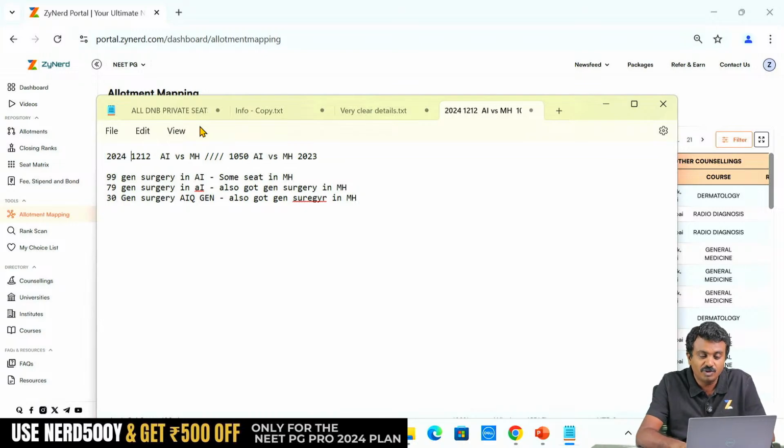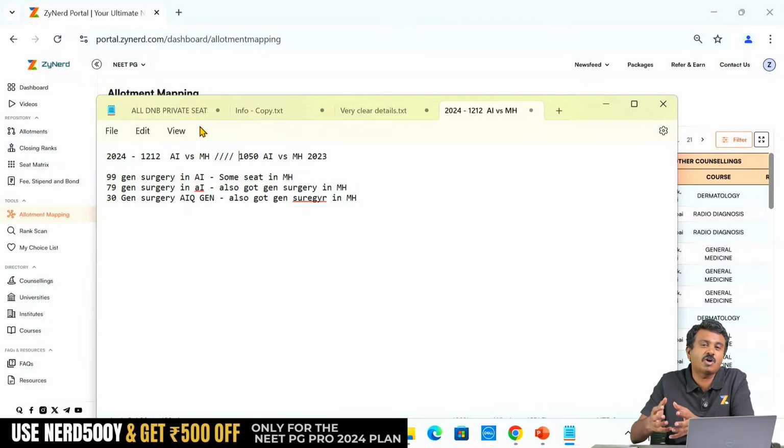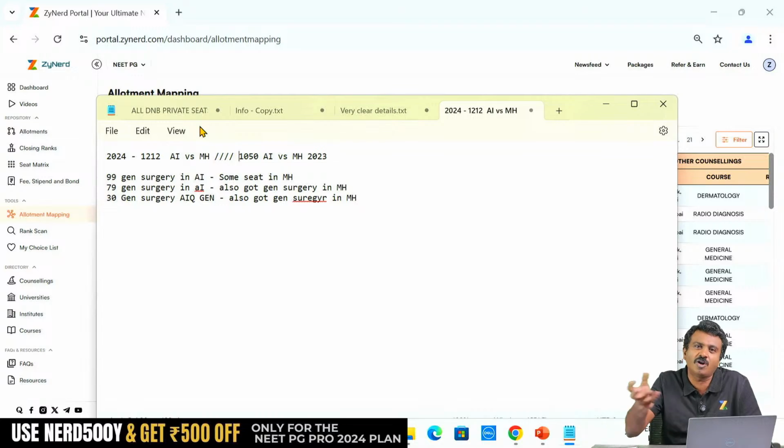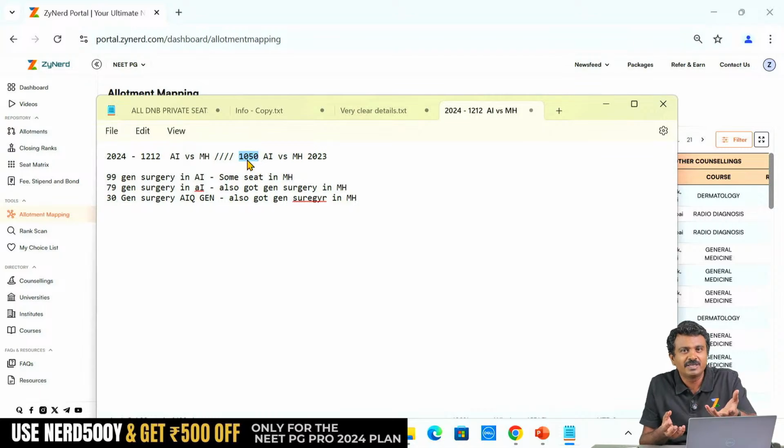This is 2024. What does this say? Another 150 additional common allotments are there. Is it negative? It is negative in the sense that there are additional common allotments today. But it is positive in the sense that 150 might not be able to hold more than one seat. Somehow 150 vacancies additionally are going to be generated between last year and this year, in addition to whatever usually is generated from the common allotments. So you are going to get 1212 seats out of this first round as vacancies this year compared to 1050 vacancies which for sure you would have got last year. So that is a slight positive this year, obviously, for any ranker.